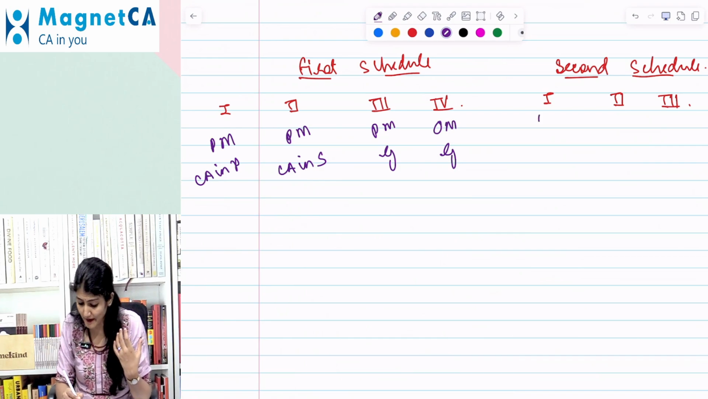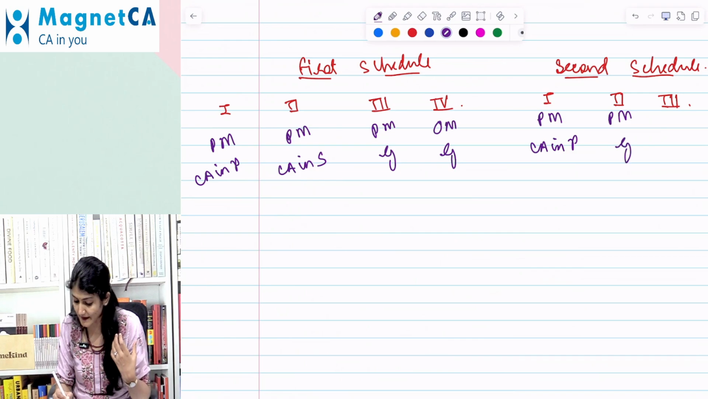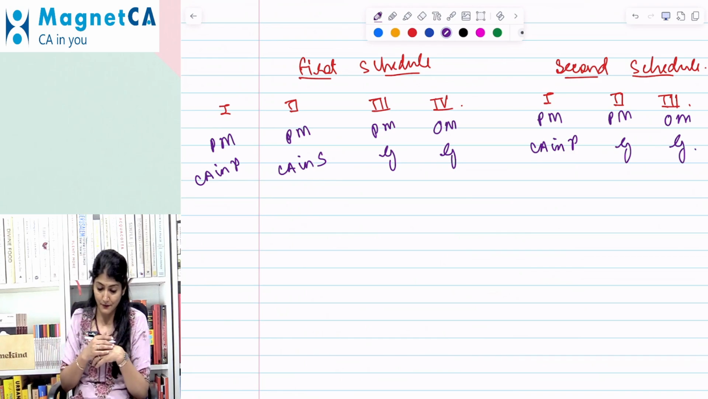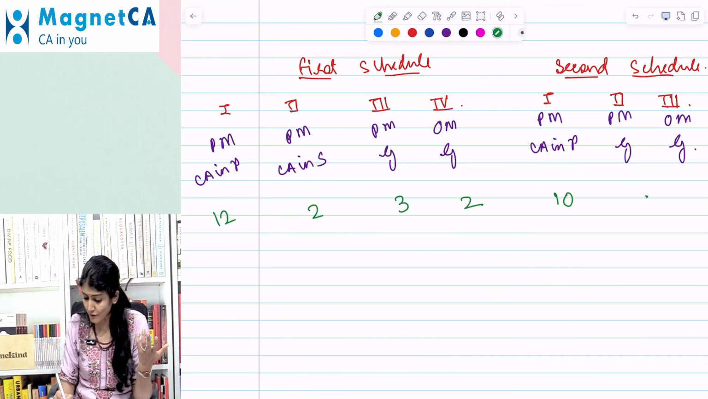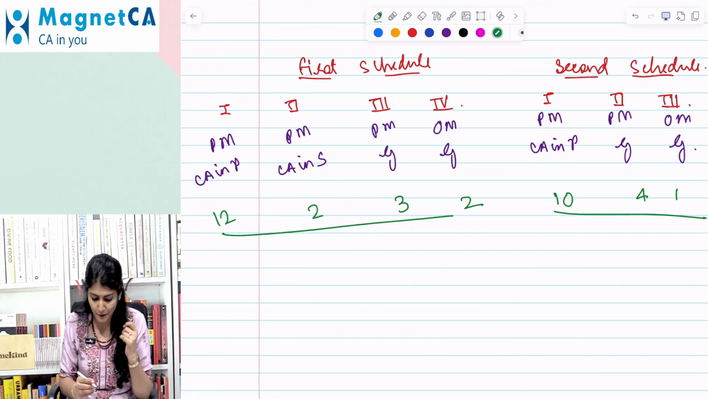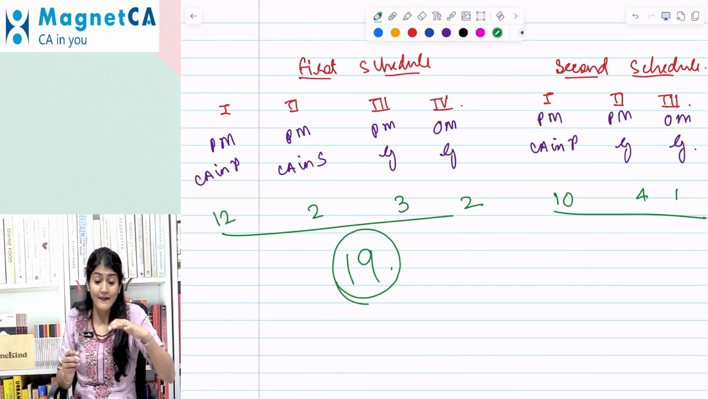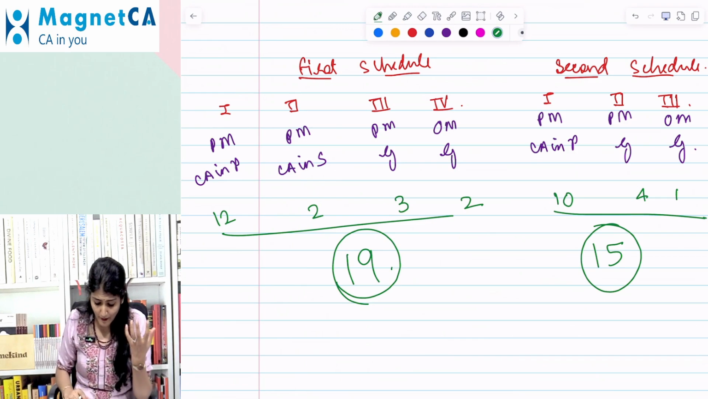Right, second schedule, we have the part 1, again, professional misconduct for CA in practice. Part 2, second schedule, professional misconduct generally, and the part 3, second schedule is the other misconduct generally, right? And then we have the 12 clauses, 2 clauses, 3, 2, and then the 10, 4, and the 1 clause, right? So that's the existing breakup of the 34 clauses of ethics, wherein you have the 19 clauses under the first schedule and the 15 clauses under the second schedule. Okay. Right. So where do we see the change?